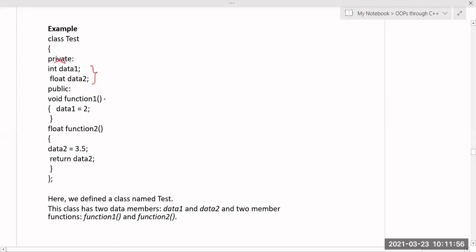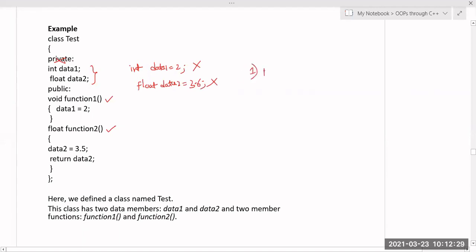We have two member functions, this one and this one. Member functions you define within the public section. This is the fundamental rule, because this private data you cannot directly initialize like int data1 equal to 2 and float data2 equal to 3.6. Like this you cannot initialize; it will give an error.